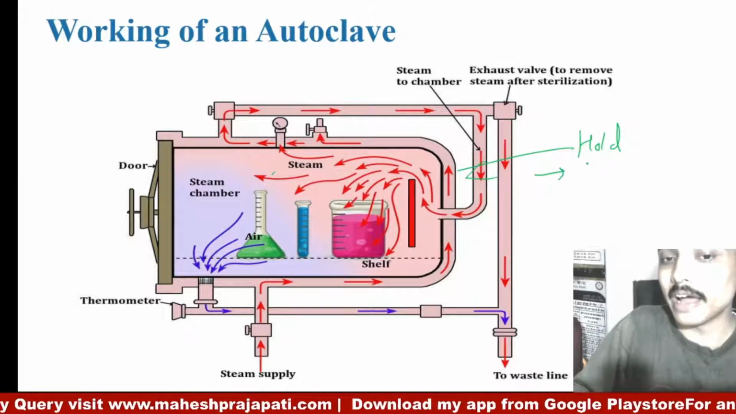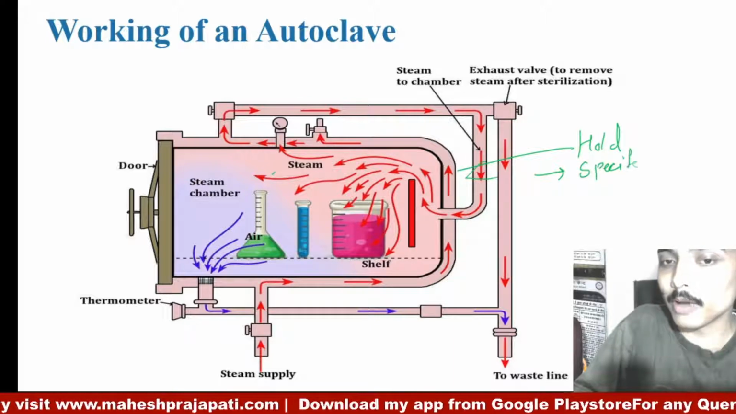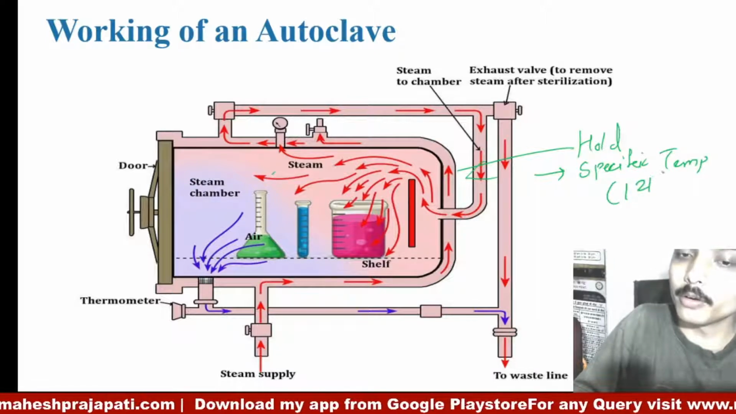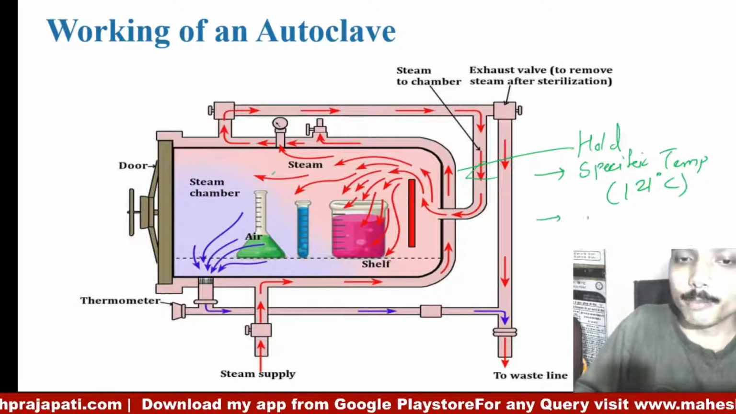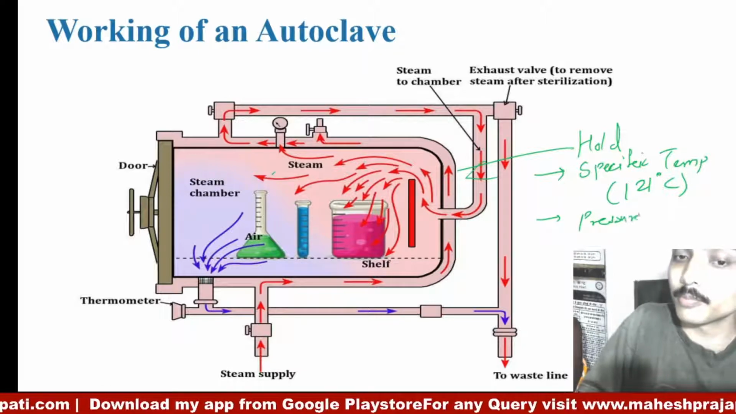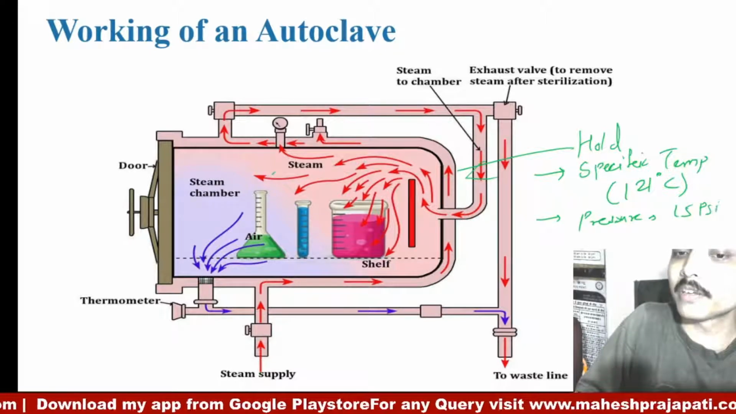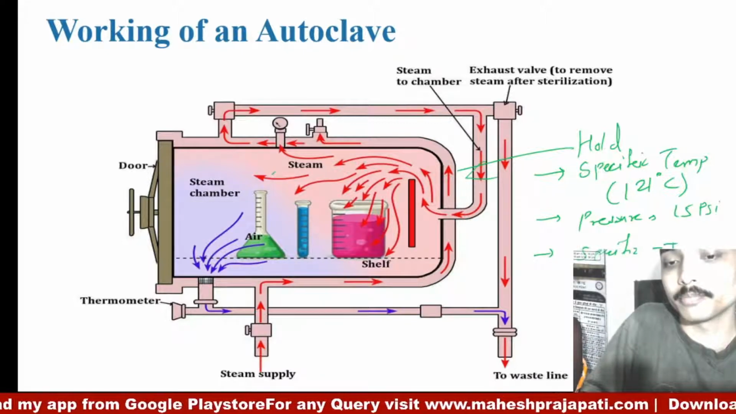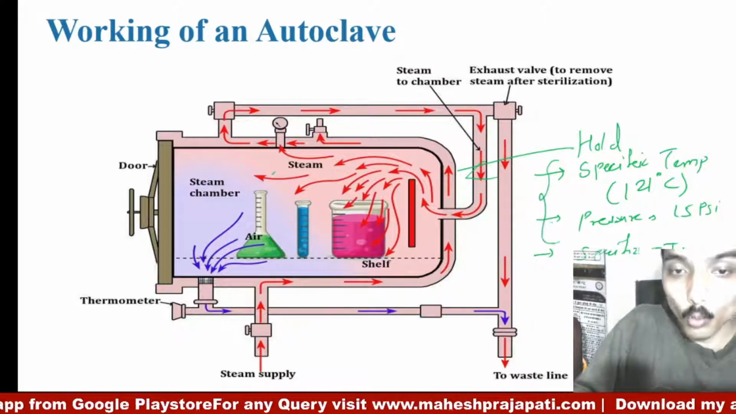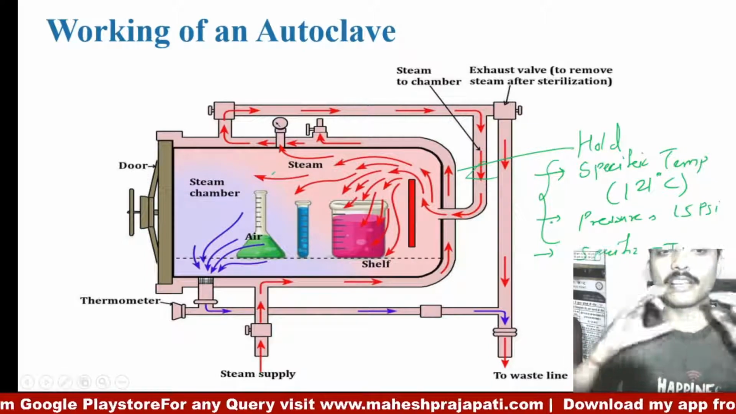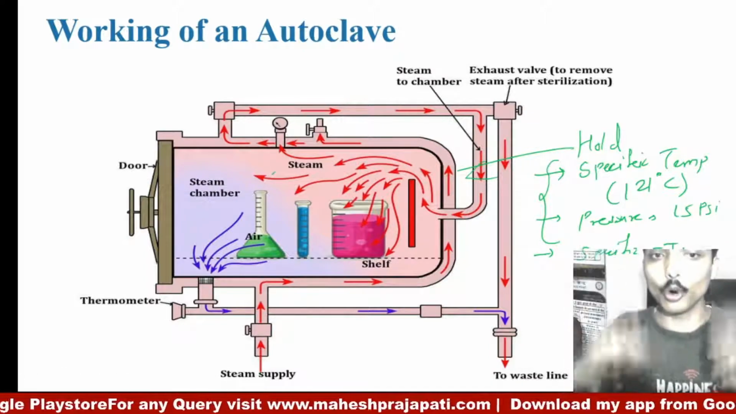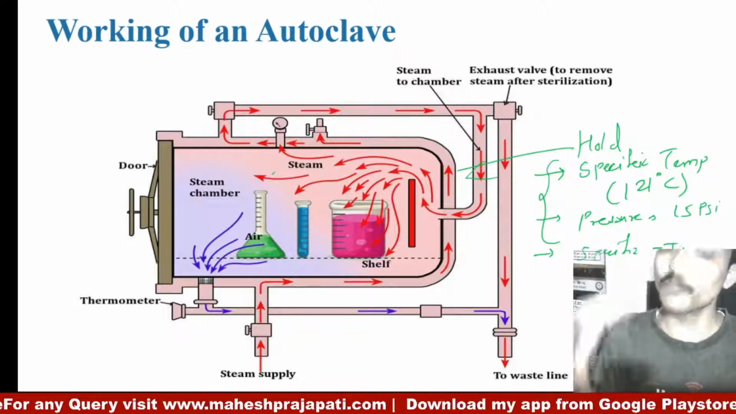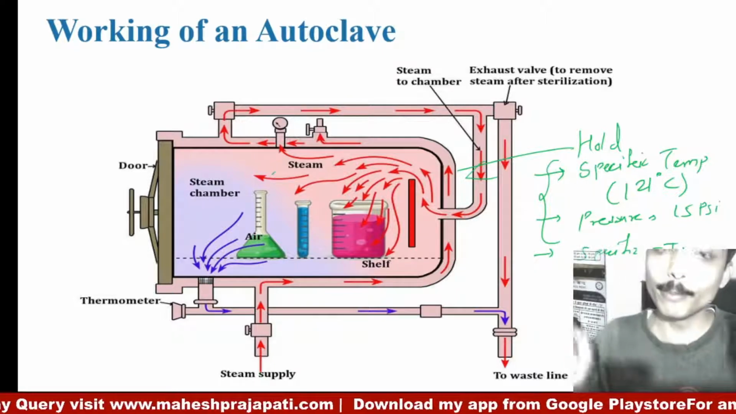Once it gets uniform all over the chamber, then it is holding at a specific temperature, which is about 121 degrees Celsius, a specific pressure of about 15 psi, and for a specific time. So once the uniform temperature is achieved inside the chamber, the sterilization hold will be there around 121 degrees Celsius at 15 psi for 30 minutes.